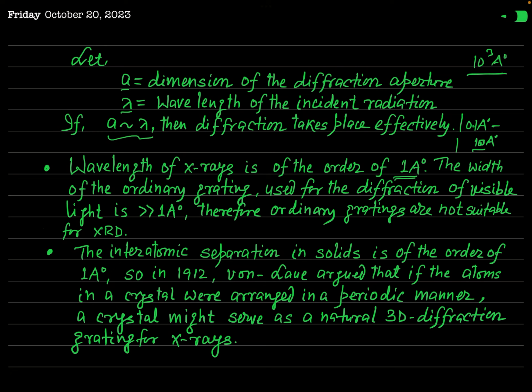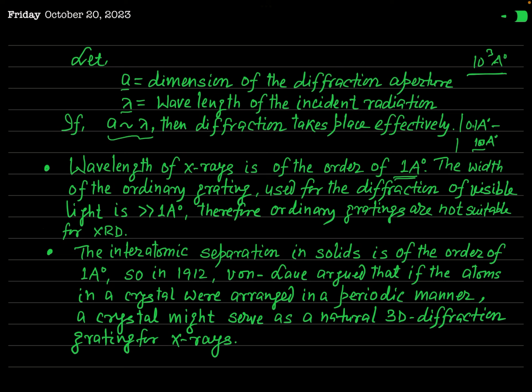So you can see that the width of this grating is much greater than the wavelength of X-ray, and that's why the ordinary grating which is suitable for the diffraction of visible light is not suitable for the diffraction of X-ray. Okay, I think we have understood.